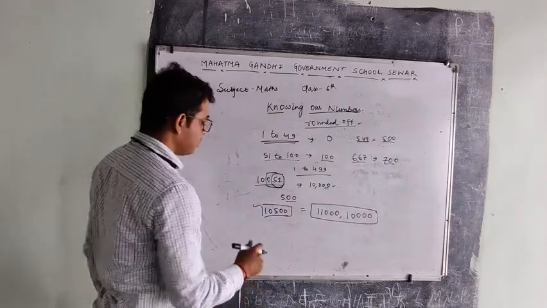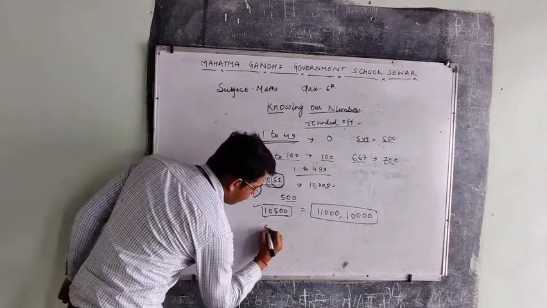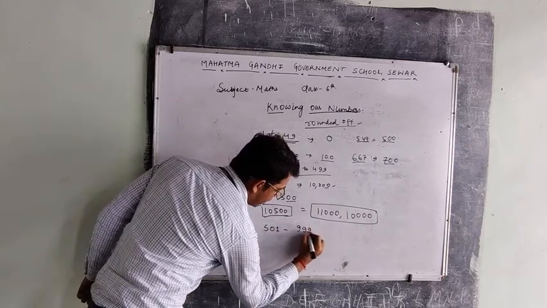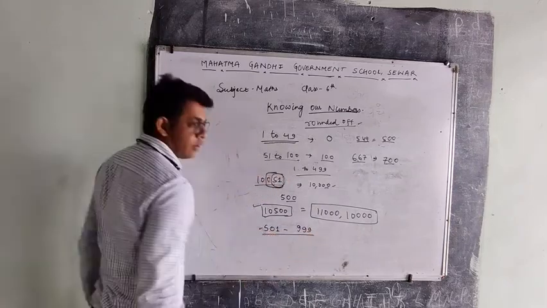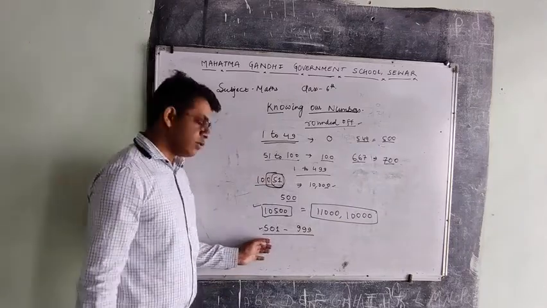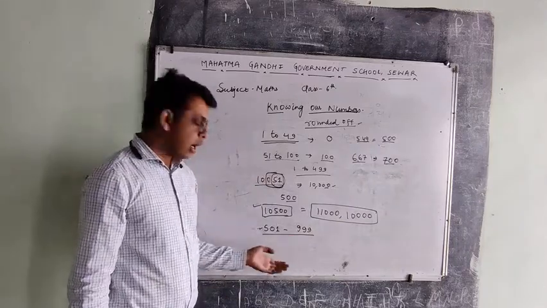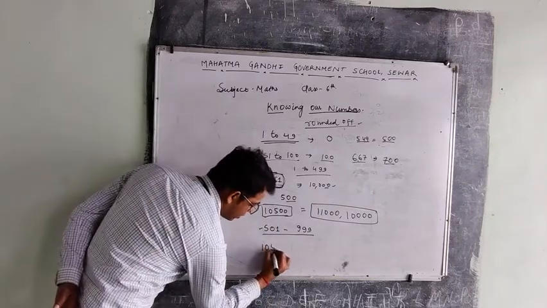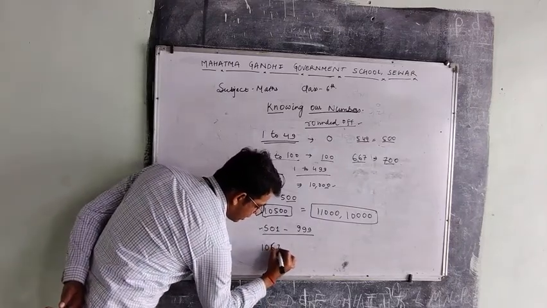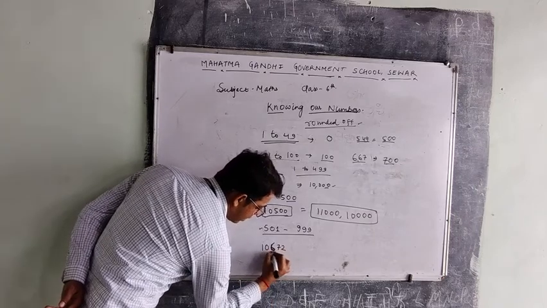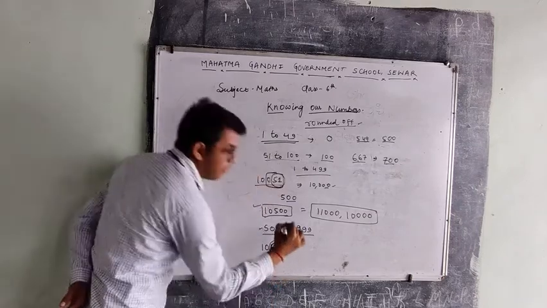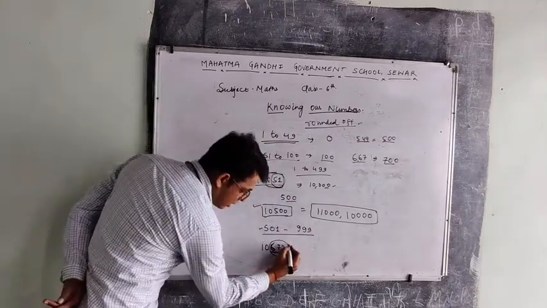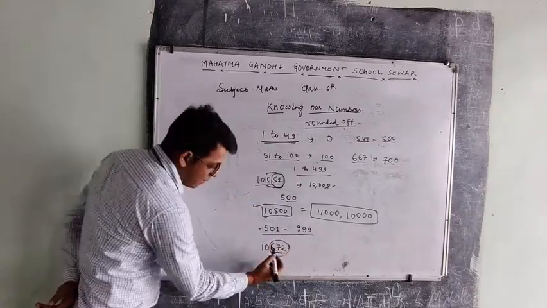Now we will talk about 501 to 999. How will we round off these numbers? If I write 10,672, the 672, we are talking about the 100s digit, because this is the number 672.